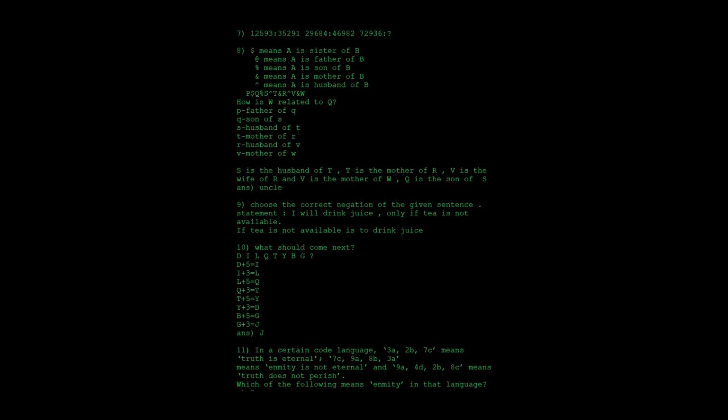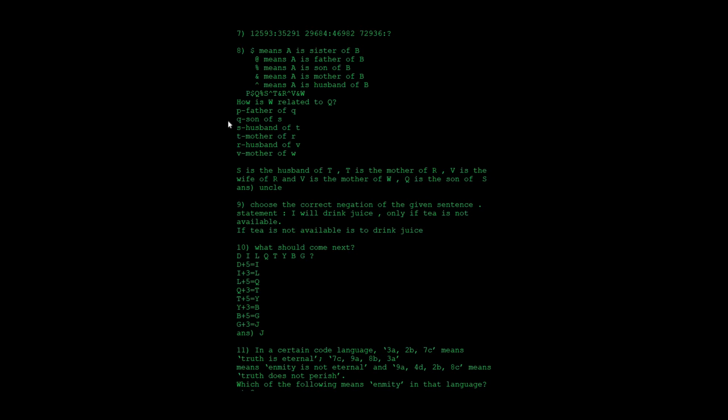So T is also the mother of R. So T has another child, that is R, and R is the husband of V. So they are a married couple. T is the mother of R, which means T has a son, that is R, and R is the husband of V. So R has a wife, that is V, and after that V is the mother of W. So again V has a child, that is W.